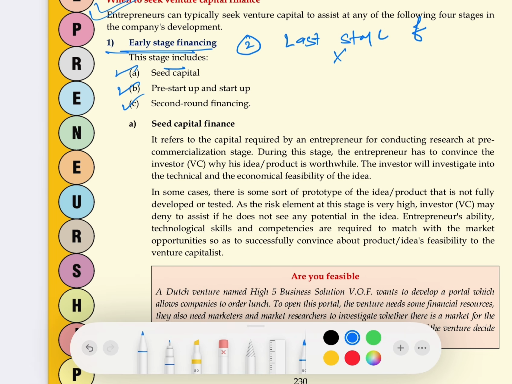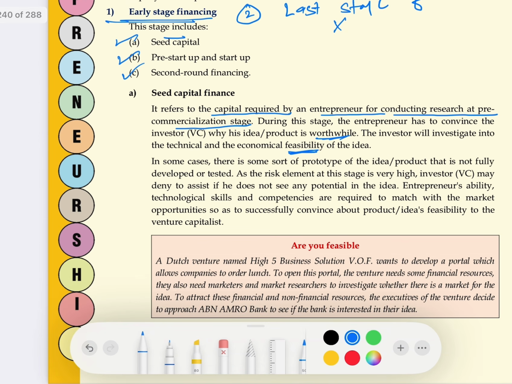So seed capital finance refers to the capital required by an entrepreneur for what? For conducting research at what? At pre-commercialization stage. Here the entrepreneur has to convince the VC that his idea is really good, and with this money the entrepreneur will also conduct the feasibility of his idea.